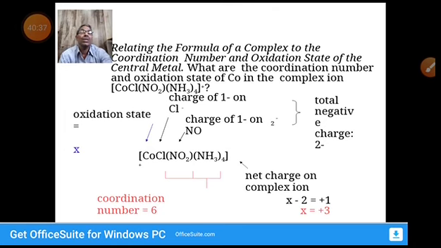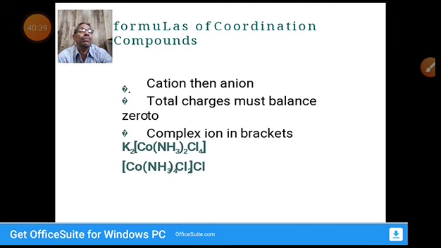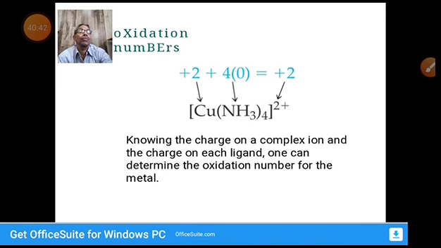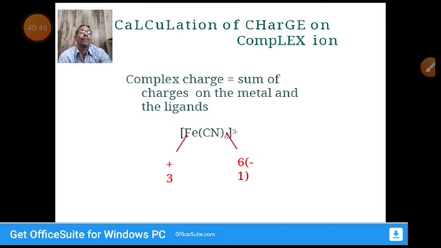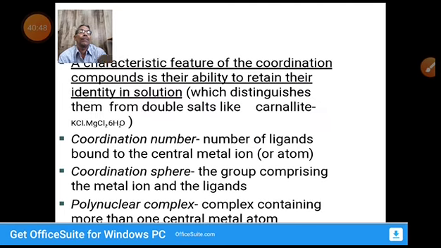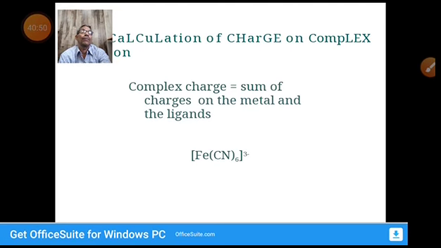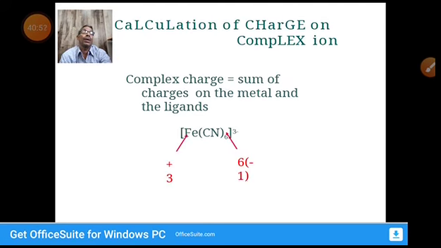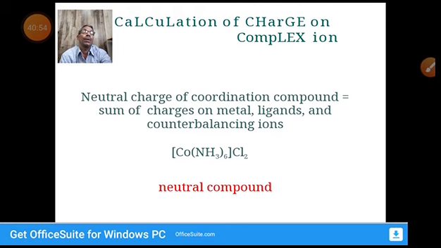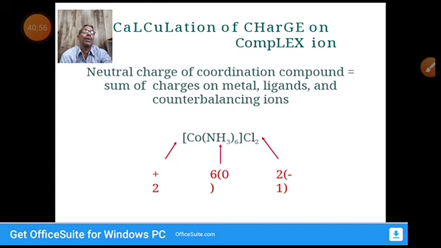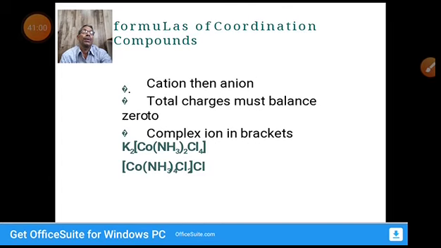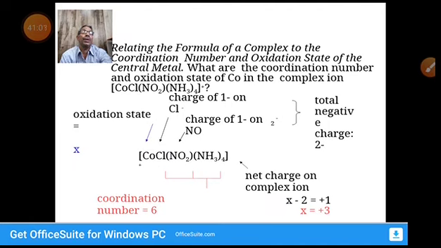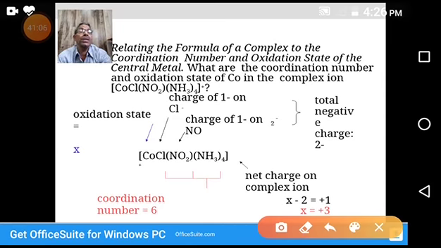Cl is minus 1, we see minus 1. Cobalt, Cl minus 1.